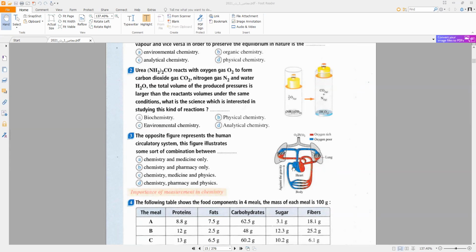Again, this figure represents the human circulatory system, a branch of biology or medicine. And against the gravity, this means physics.